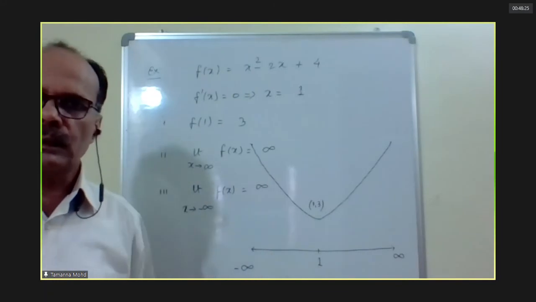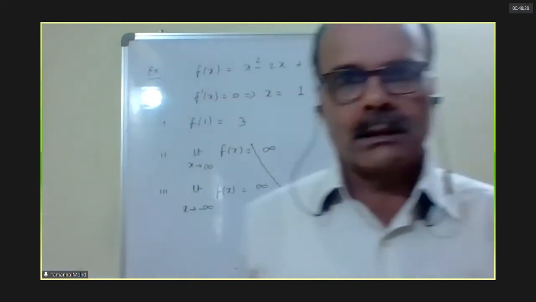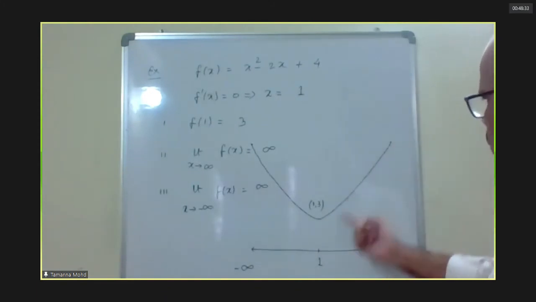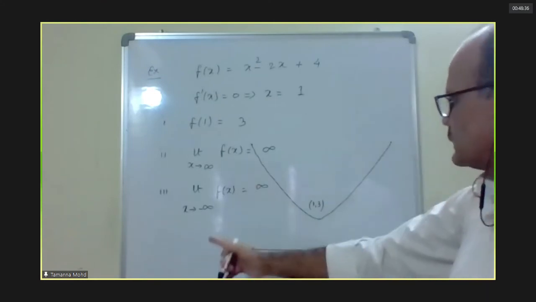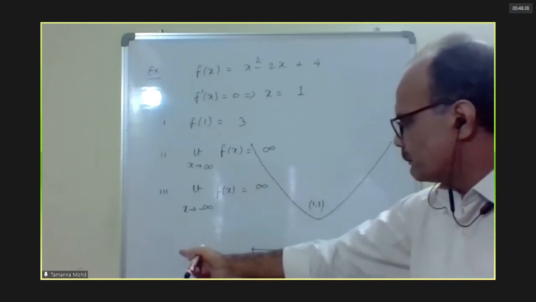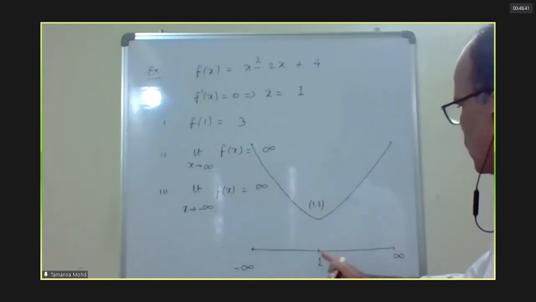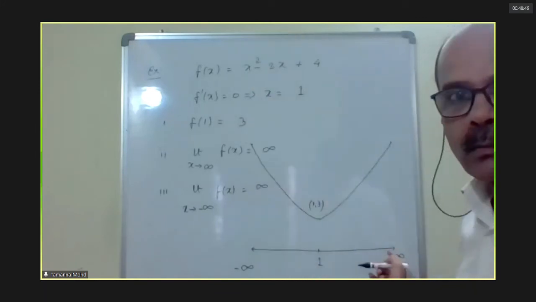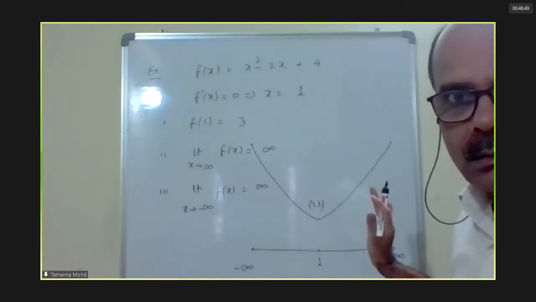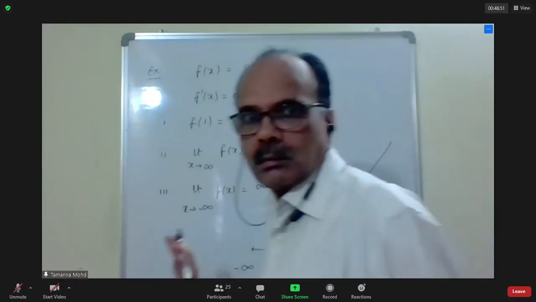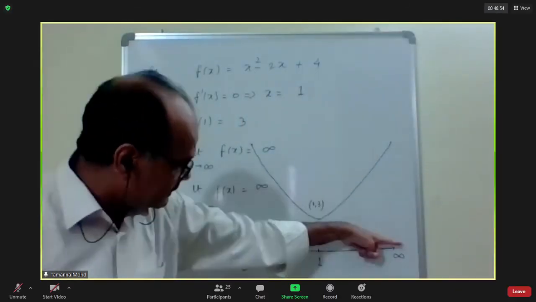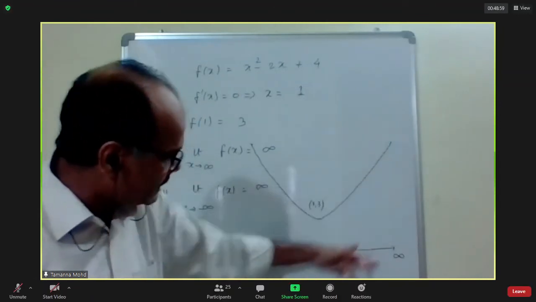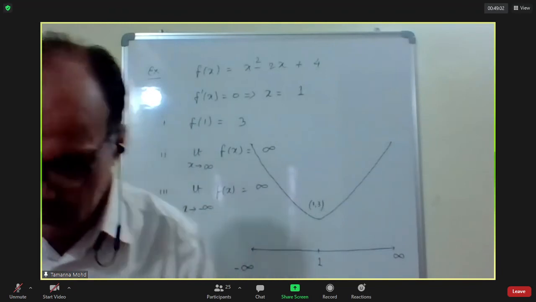No need to remember anything here. Simple logic. If we have the graph, we know everything. What is the range? 3 to infinity. What is the interval of decreasing? Minus infinity to 1. Interval of increase? 1 to infinity. Next one. Number of real roots of this? 0. Because it doesn't cut the real axis. If the graph cuts the real axis, then it will have real roots.